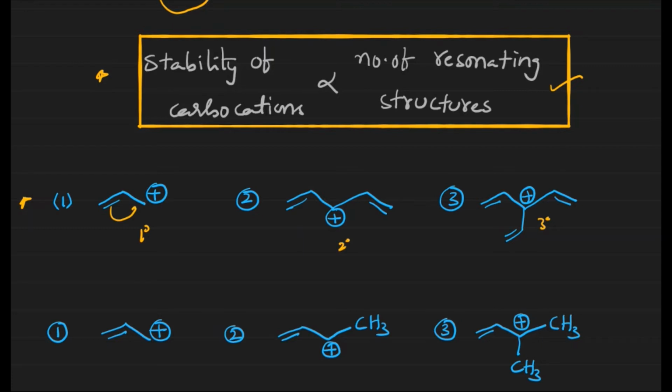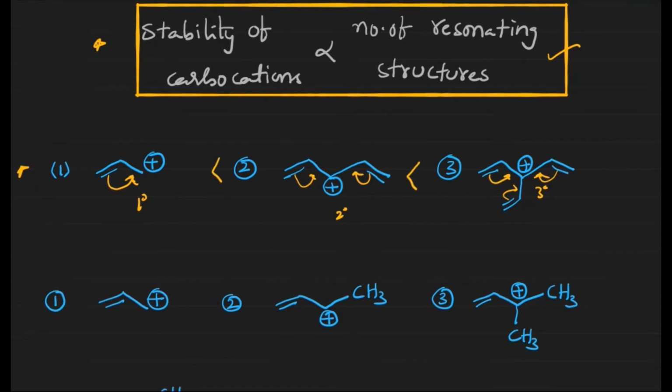This particular carbocation stabilizes something like this. This carbocation stabilizes in both the ways. This carbocation stabilizes something like this. As the number of delocalizations increases, the number of resonating structures increases. That's what the stability order is going to be: 3 is greater than 2 is greater than 1.